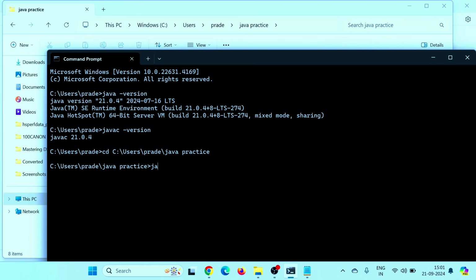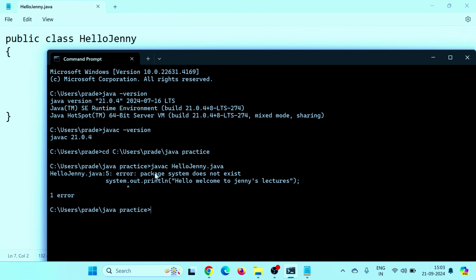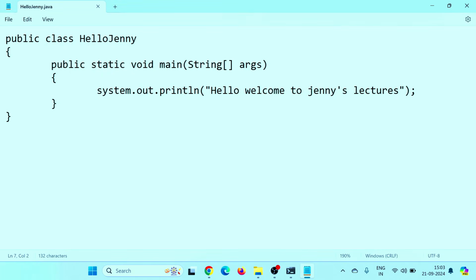So to compile, first javac, file name HelloJenny, then the extension .java. Okay, it's showing package system does not exist. Oh, sorry. It's capital S, not small s. Java is case sensitive. You have to take care. Wherever I write small, you have to write small, but the System S is capital. So you have to take care of this. Let's save this and now run this again.